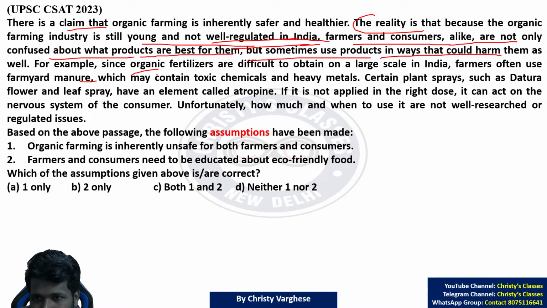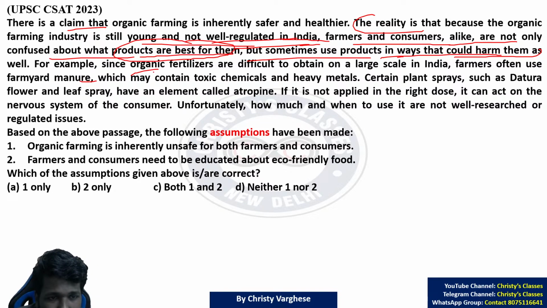Due to that, what happens? They sometimes produce products that are not good for them, and this can also harm them. Some products can harm them health-wise also.